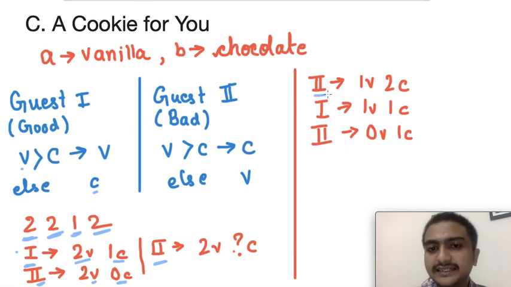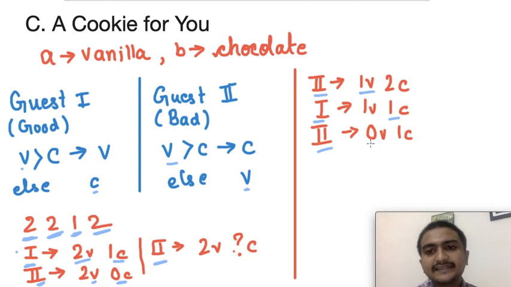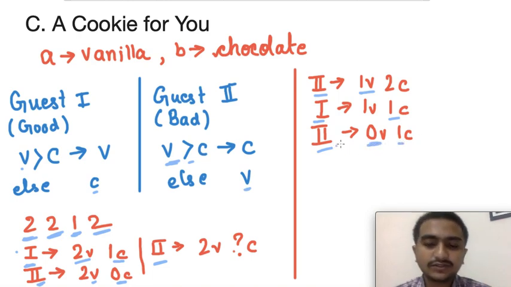Suppose the guest 2 comes first, then he will take a vanilla cookie because vanilla is equal to chocolate. Then suppose a guest 1 comes, he will see 2 is greater than 1, so he will take one chocolate cookie, right? And then again when a guest of type 2 comes, then he will take one vanilla cookie, because vanilla is equal to chocolate, so he will take vanilla here, right? Then we'll be left with 0 vanilla and 1 chocolate. But here in this case we did serve all the guests, right?